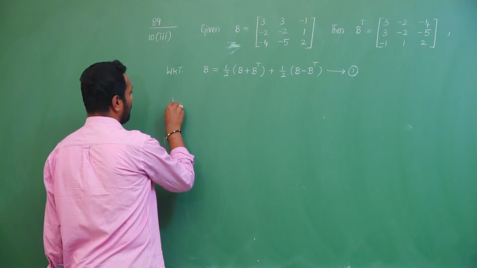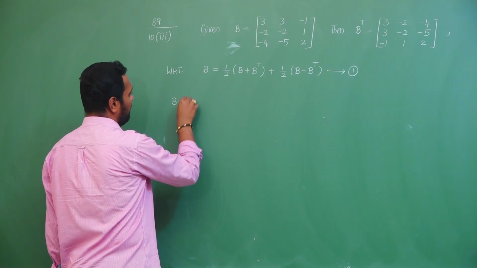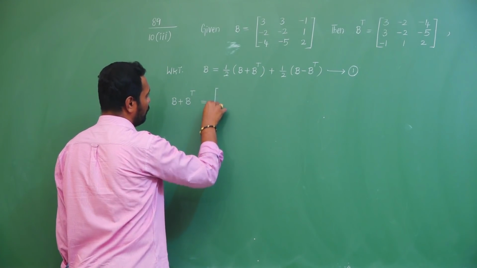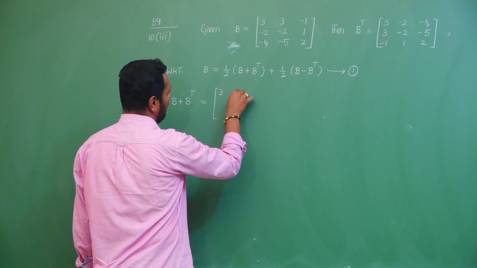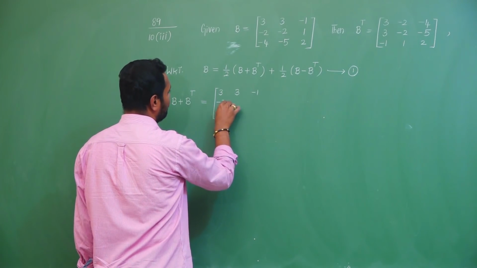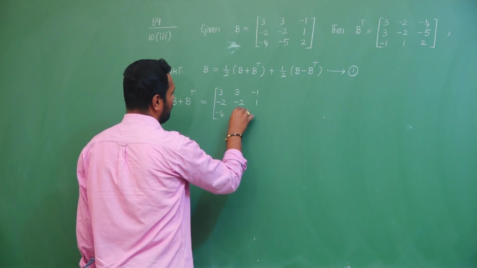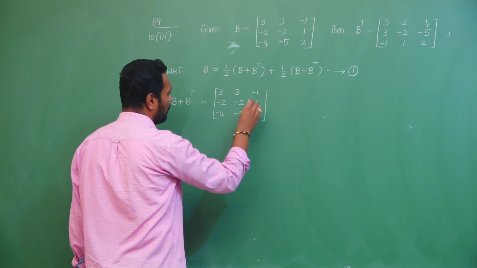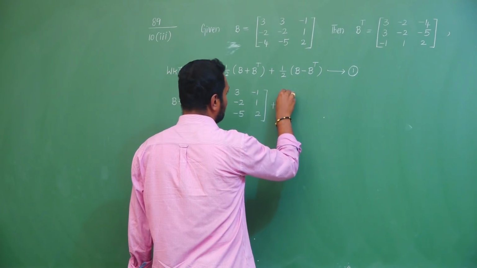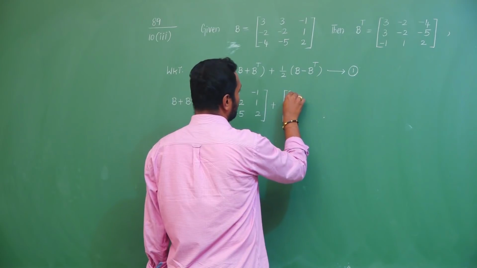Now, B plus B transpose equals the matrix 3, 3, minus 1, minus 2, minus 2, 1, minus 4, minus 5, 2 plus B transpose.